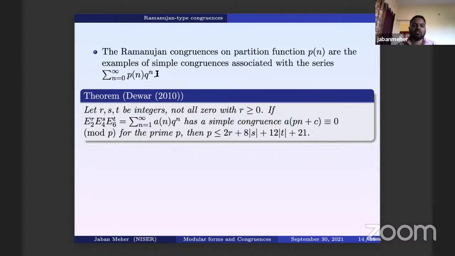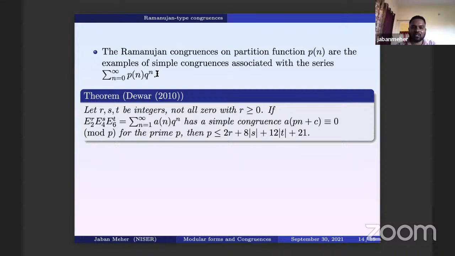Once you have fixed the modular form, you can in fact say more: that for these kinds of primes you will have congruences, and for other primes you do not. In their case they could determine that for 5, 7, 11 the congruences are there, and for others you do not have congruences. But since here we are varying R, S, T, it can be anything, so we are only determining for which primes you do not have a congruence, at least.